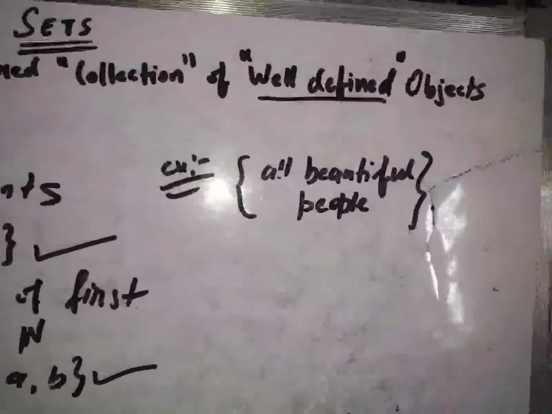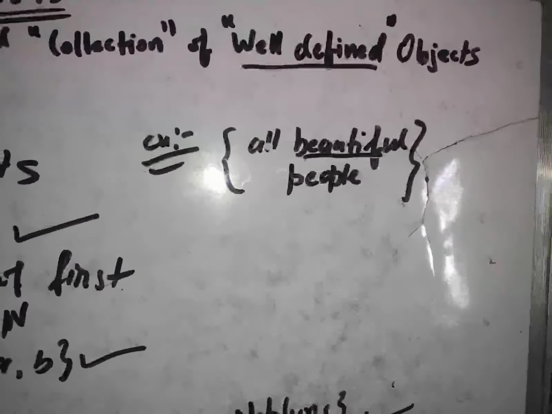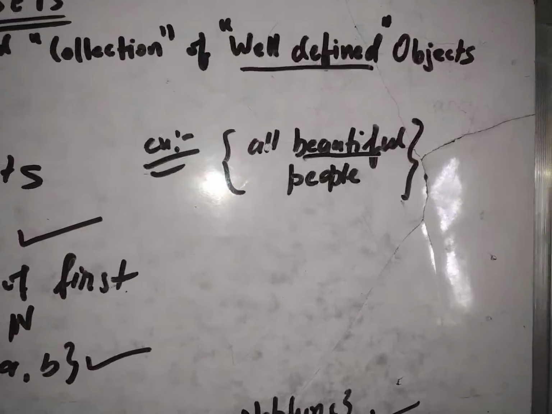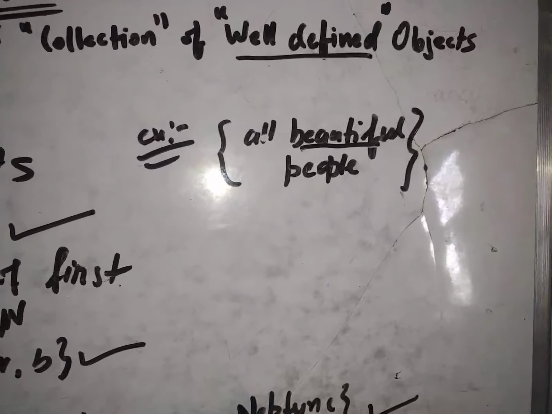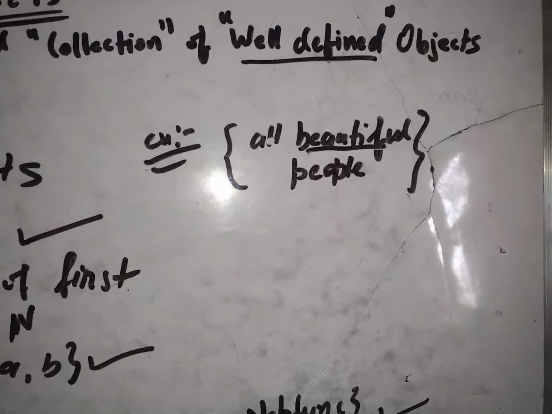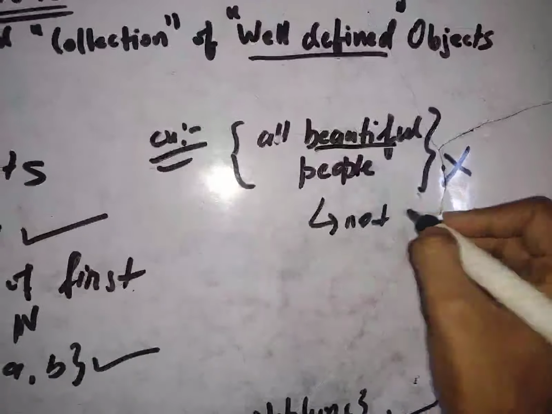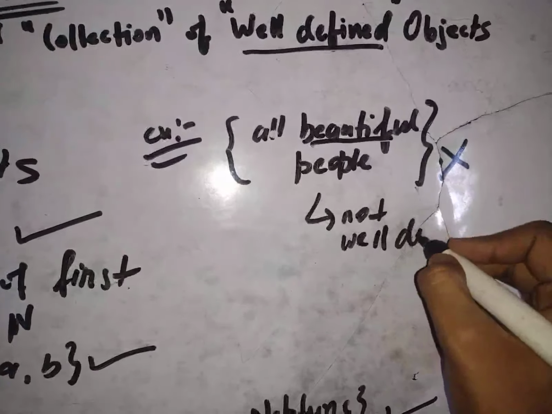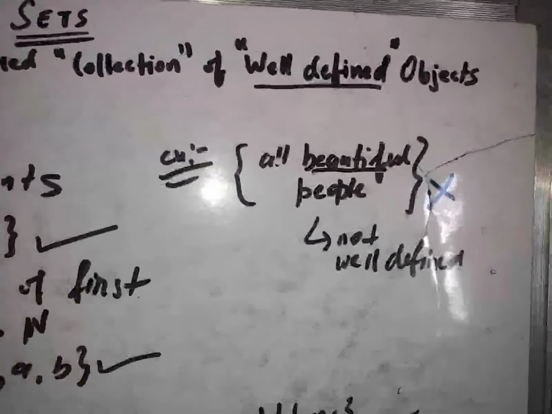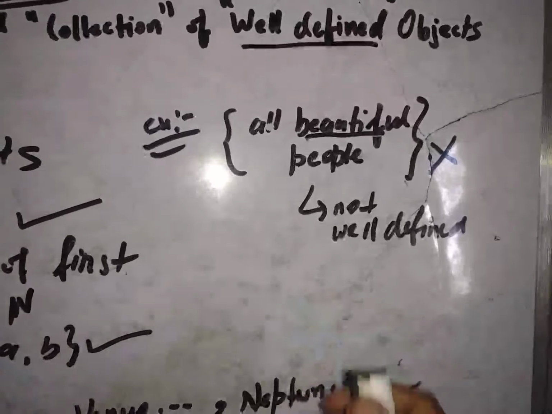Now, this is not a set because the word beautiful is a very subjective notion, and something may be beautiful for one person while it may be ugly for another, and we can't go with contradictions because beautiful is a very subjective notion. Therefore, it is not a set, because it is not well defined. Again the same logic: something may be beautiful for one person and ugly for another. Therefore, it's not a set.